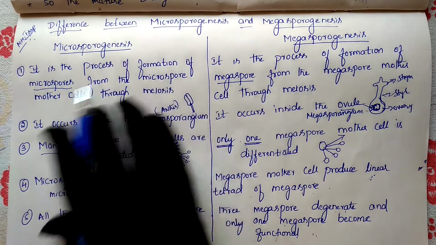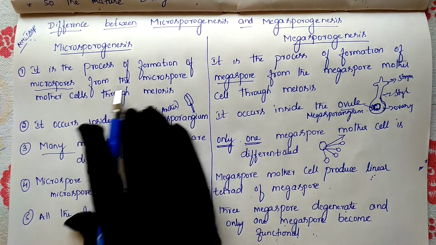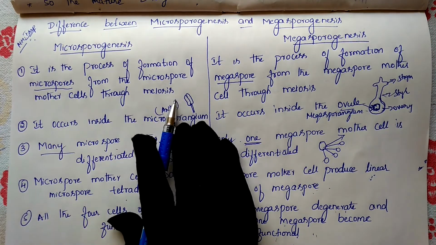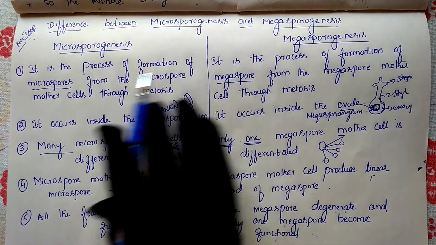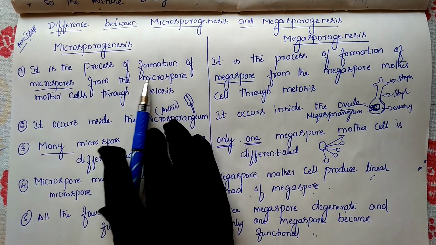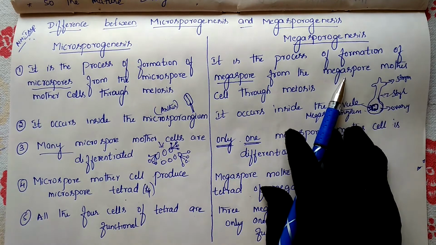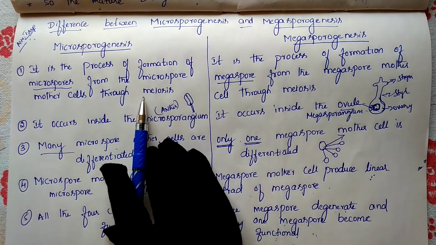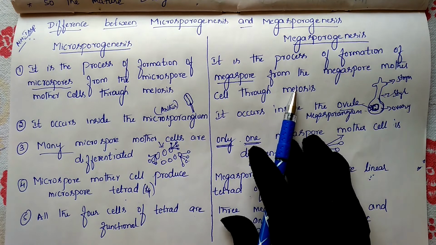Microsporogenesis is the process of formation of microspores from the microspore mother cells through meiosis. The same definition applies to megasporogenesis, just change it: instead of microspores, write megaspores, and instead of microspore mother cells, write megaspore mother cells. Both will produce through meiosis.